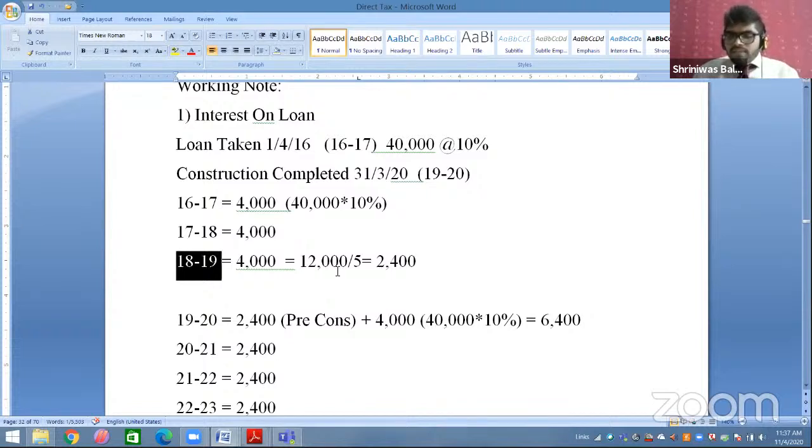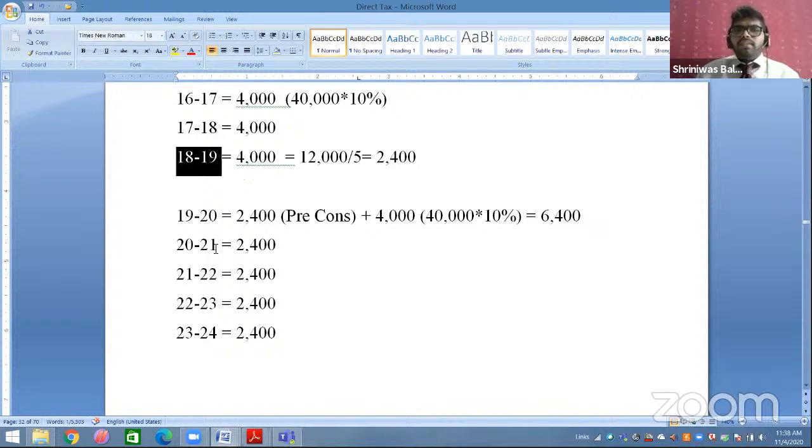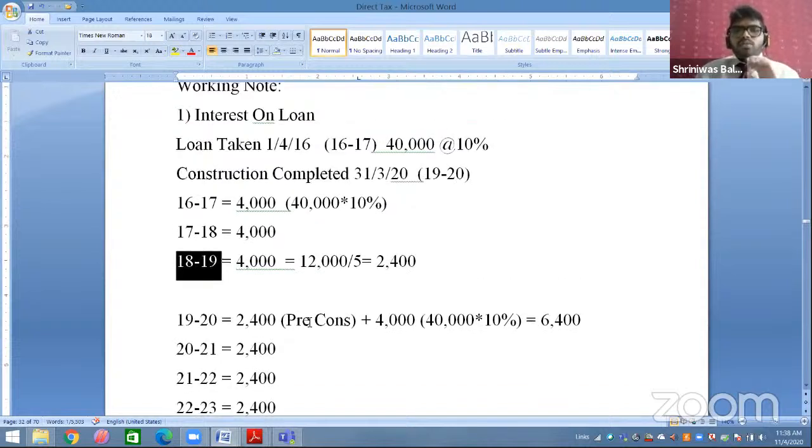So 12,000 divided by 5 is 2,400. From the year 19-20, the year construction is completed, we start claiming this, for 5 years: 19-20, 20-21, 21-22, 22-23, 23-24. We will take 2,400 as the pre-construction installment.